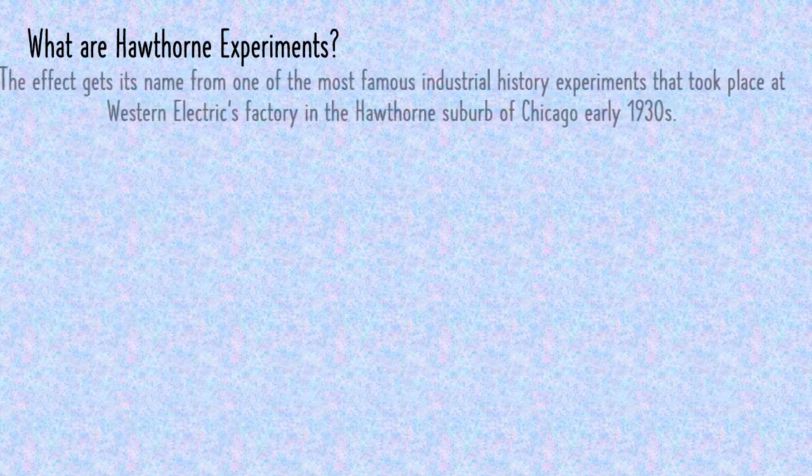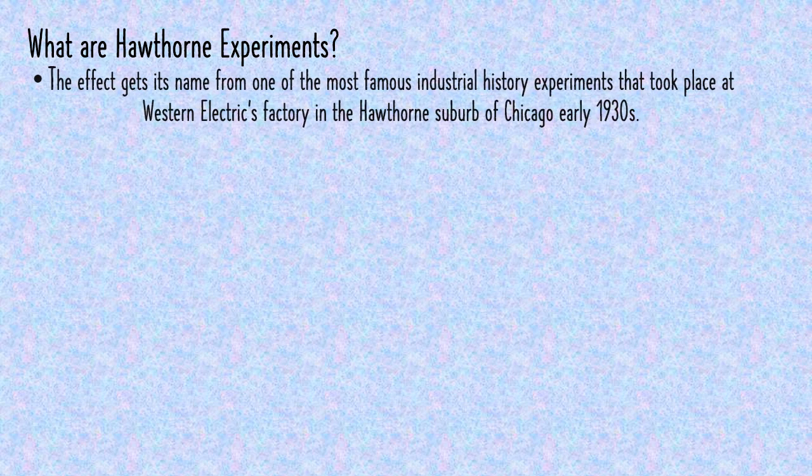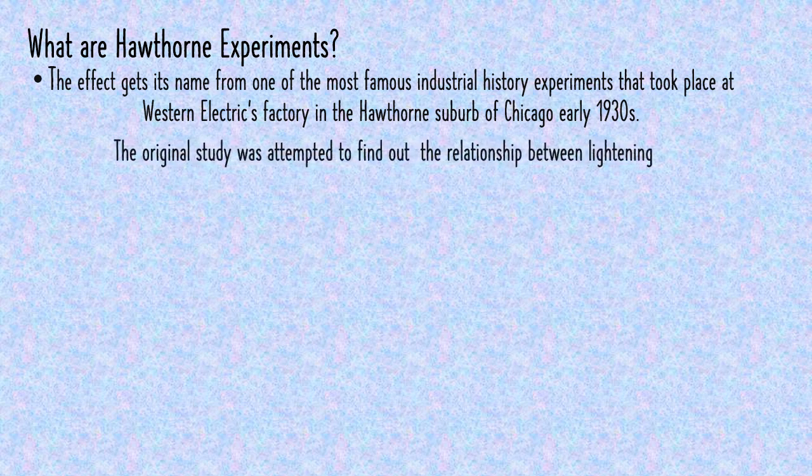So what are Hawthorne experiments? The effect gets its name from the most famous industrial history experiment that took place at the Western Electric Factory in Hawthorne in Chicago in early 1930s. And the original study was attempted to find out the relationship between lighting and efficiency or productivity.